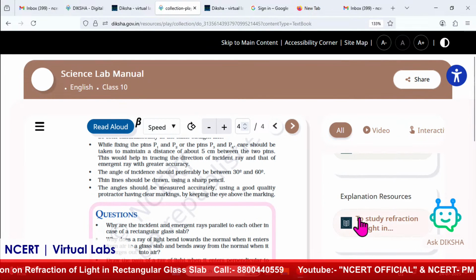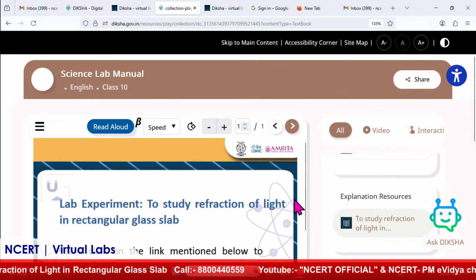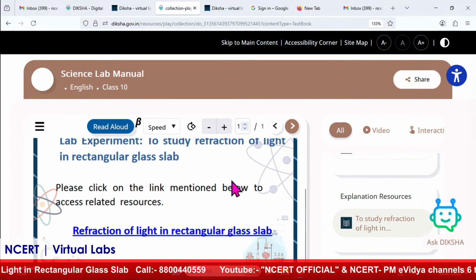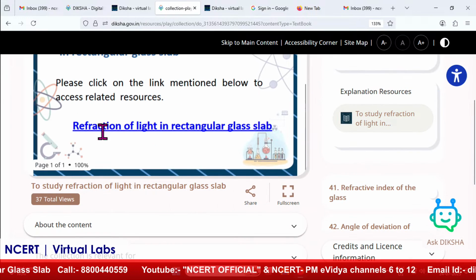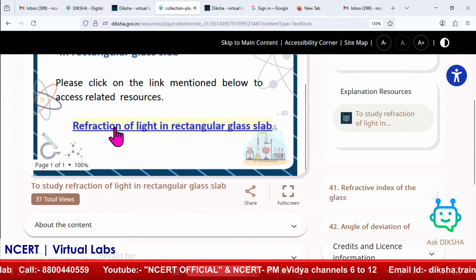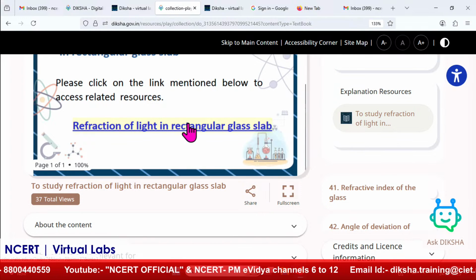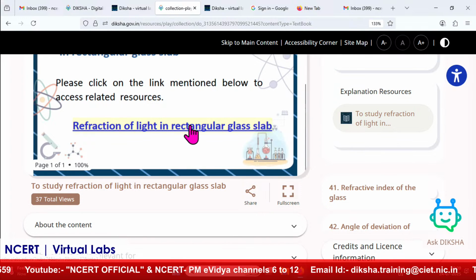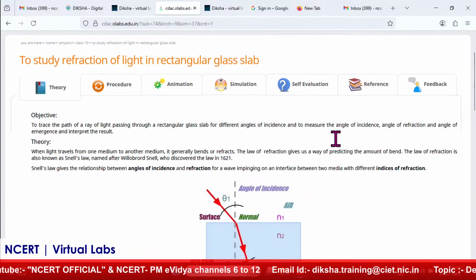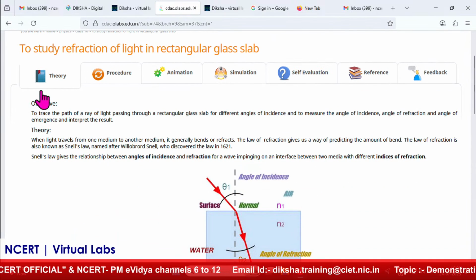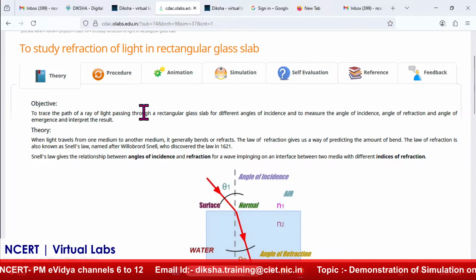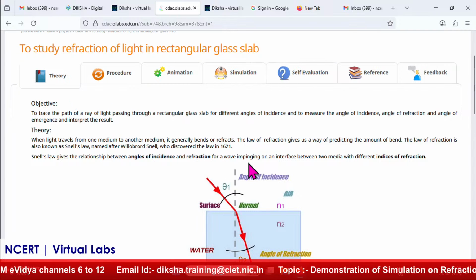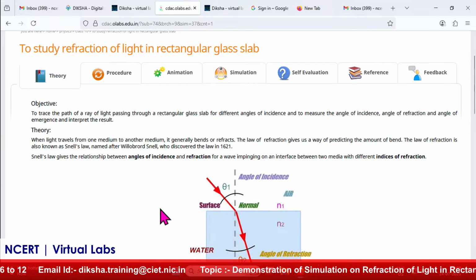I will directly go to the study of refraction of light in the rectangular glass slab, which I want to demonstrate right now. Here you will see this link, refraction of light in the rectangular glass slab. Click on it and it will redirect to this page. Here the theory is already available, as per the NCERT syllabus.